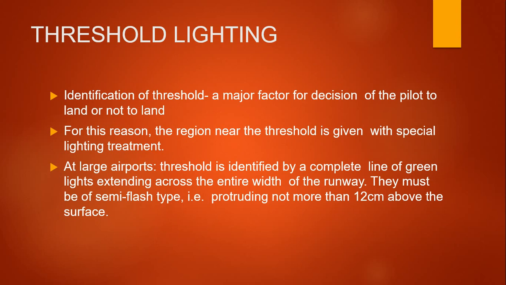At a large airport, the threshold is identified by a complete line of green lights extending across the entire width of the runway. They must be of a semi-flush type, protruding not more than 12 centimeters above the surface. It is placed before the runway and indicates whether the aircraft is to land or to pass through the runway.